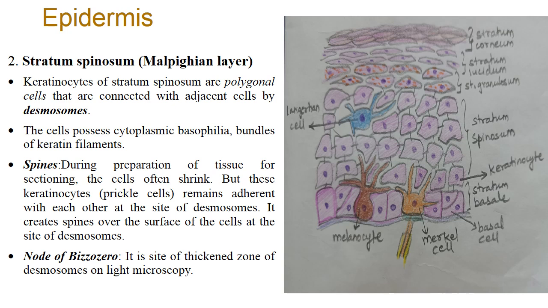Then again we should know that stratum spinosum is known as spinosum or prickle cell layer because of an artifact.